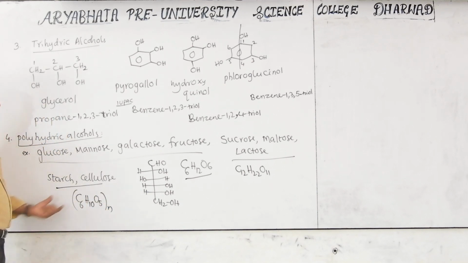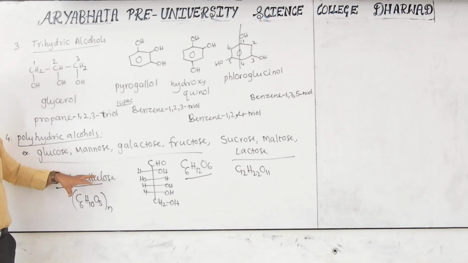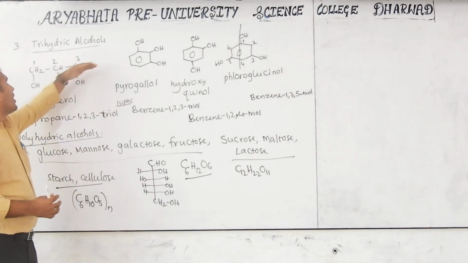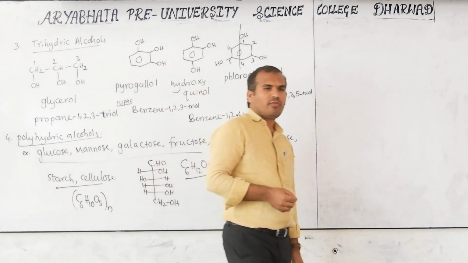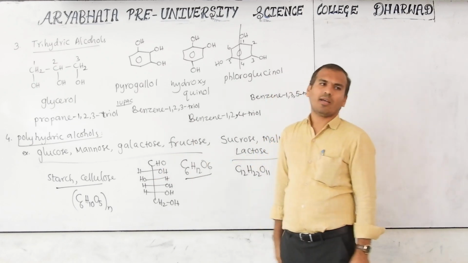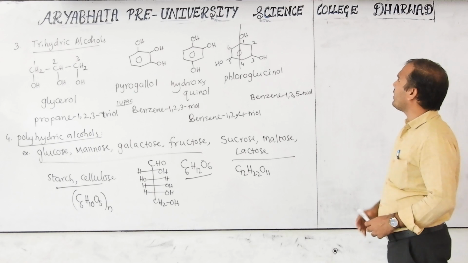This is the molecular formula of starch and cellulose. Formula same, but structures are different. These are polyhydric alcohols. That is not important here. Here, trihydric alcohols, dihydric alcohols, and monohydric alcohols are important for your competitive exam. Anyway, it is well known in the biomolecules chapter, so no need for that much concentration here on polyhydric.